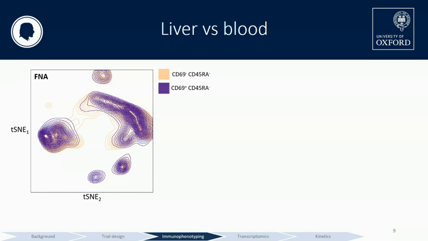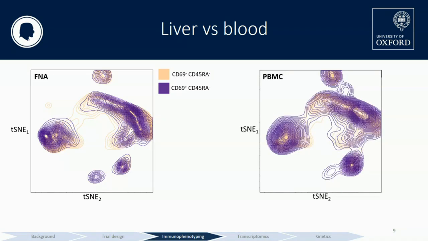What about in the blood? Likewise, there's a similar chunk here in which there's plenty of overlap, no overlap down the bottom left, and then these other two clusters in which there's less overlap. So then it sort of seems that these clusters may be driven by CD69 expression, possibly amongst other things.